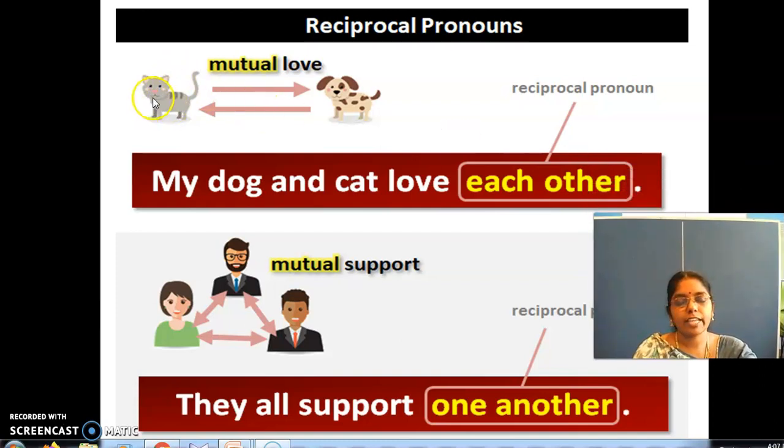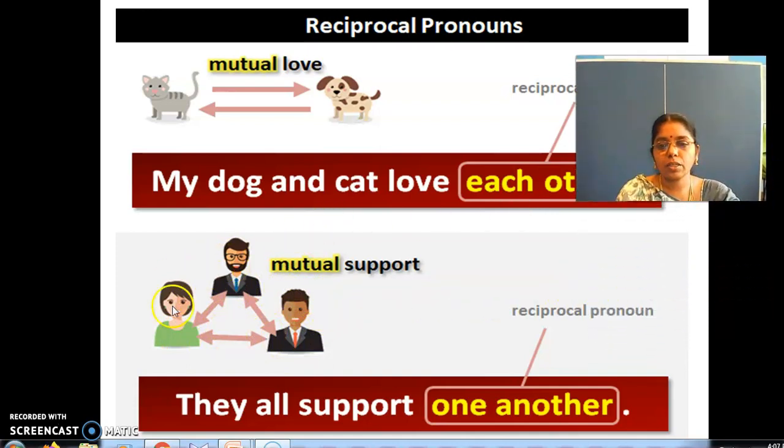What is this, a cat? Is it cat or dog? I am assuming this is a cat and that is a dog. So they are loving mutually, mutual love. My dog and cat love each other. Reciprocal pronoun. So here they are supporting each other in an office, mutual support.